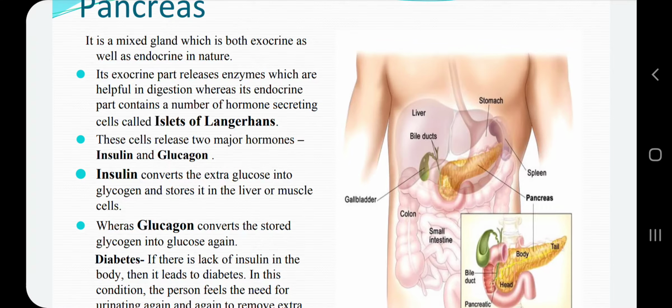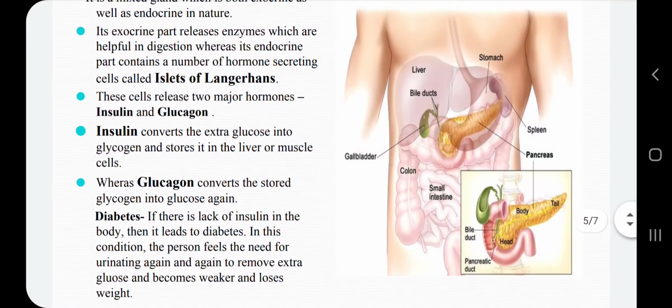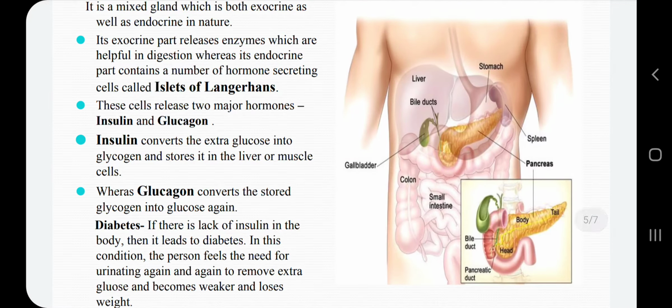Now there is a condition which is related to abnormal or insufficient secretion of insulin by the pancreas. This disease or disorder is called diabetes. Now in this disorder there is lack of insulin in the body, and in this condition the person feels the need for urinating again and again to remove extra glucose from the body, because insulin is not there sufficiently.